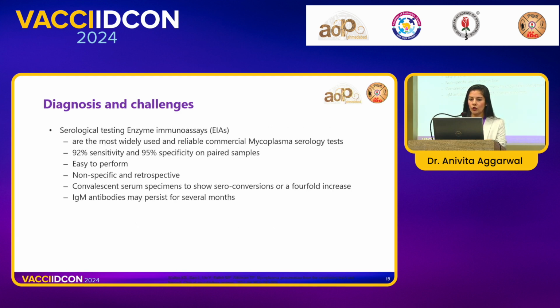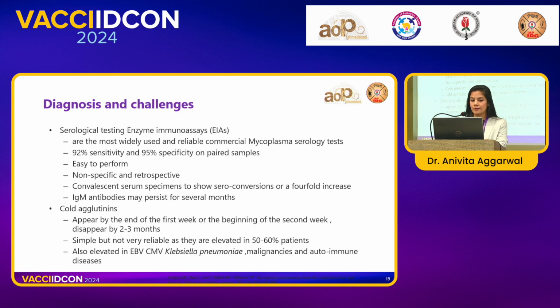So the most commonly used methods are the ELISAs, the serological methods, but the downside is that we require seroconversion and a fold increase to actually demonstrate Mycoplasma. These are very non-specific, and they come either as a combined IgM and IgG test or as rapid IgM kits. So we need to be very careful before interpreting. IgM kits can actually give us false positives, as they can detect a previous infection, since IgM antibodies can last several months.